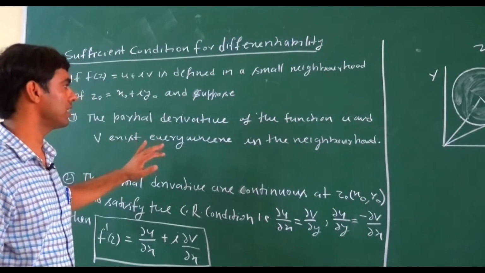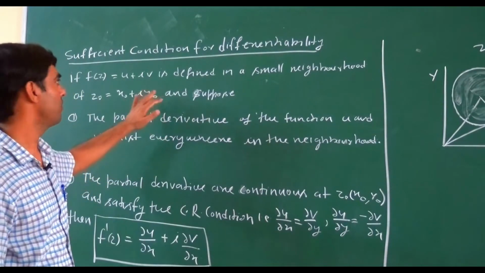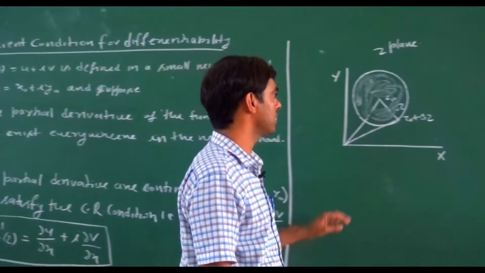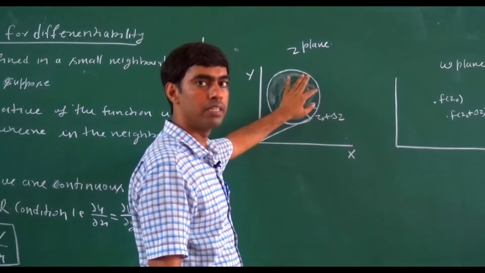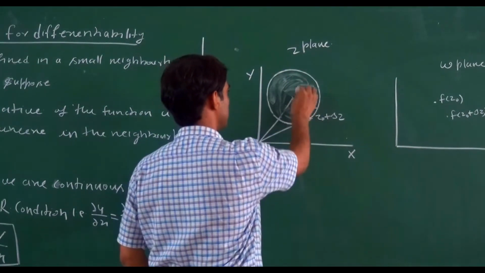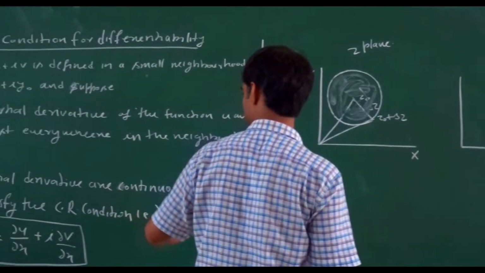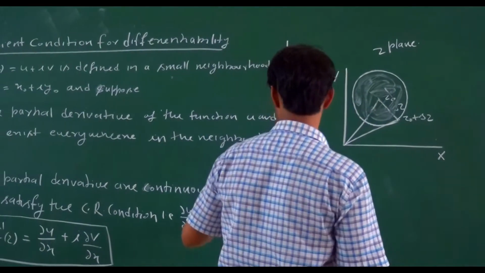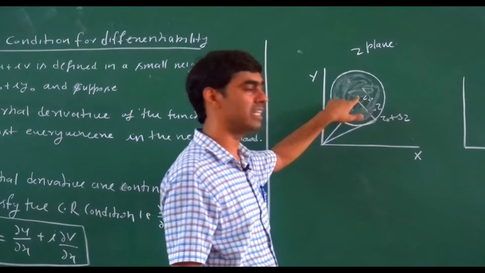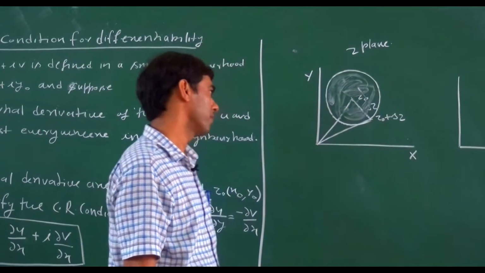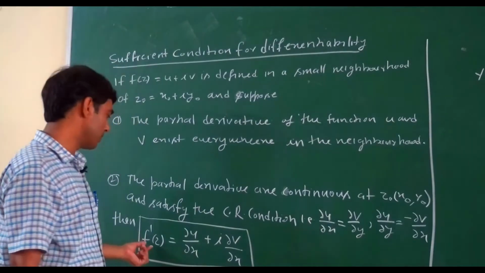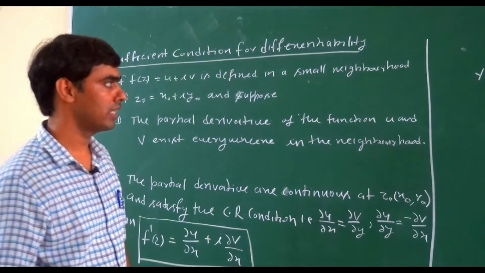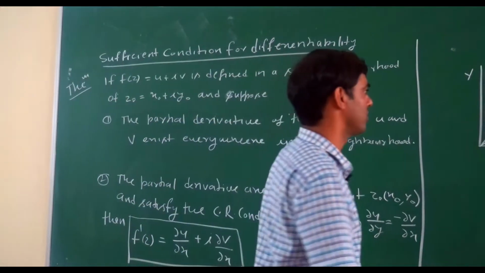Second, the partial derivatives of the functions u and v. If f(z) has real part u and imaginary part v, then the partial derivatives are also defined everywhere in this neighborhood. And the partial derivatives are continuous at z0, and also satisfy the CR condition at z equal z0. Then what is the value of the derivative? f dash z equals del u upon del x plus i del v upon del x. This is the meaning of this theorem.